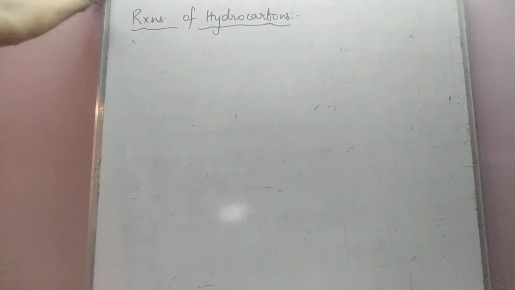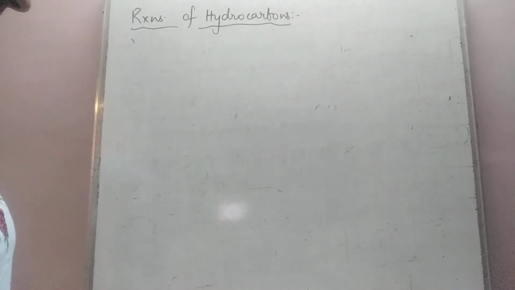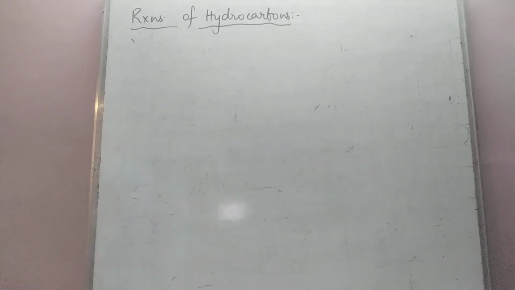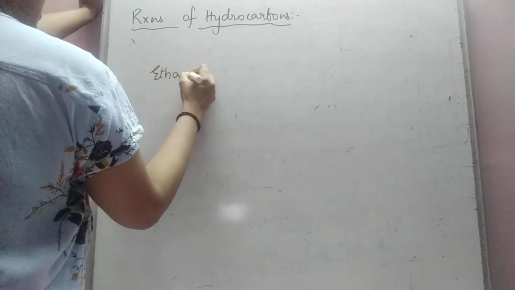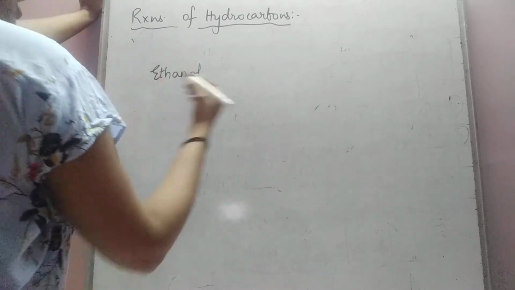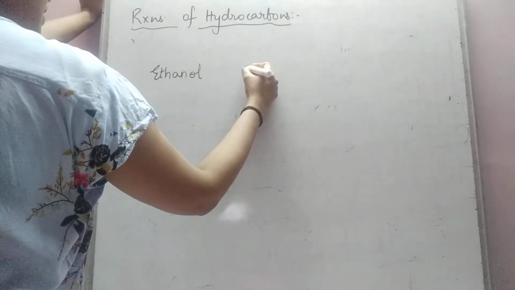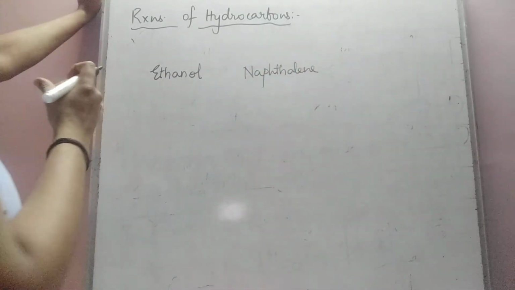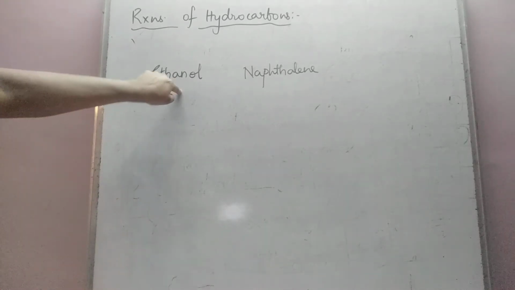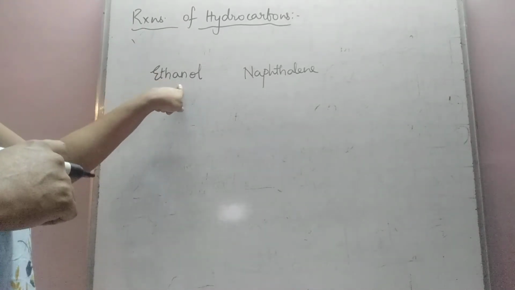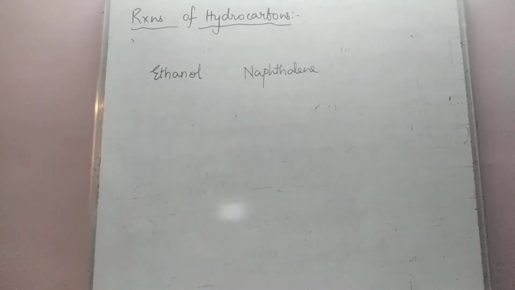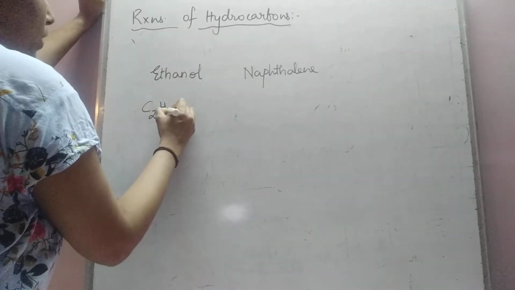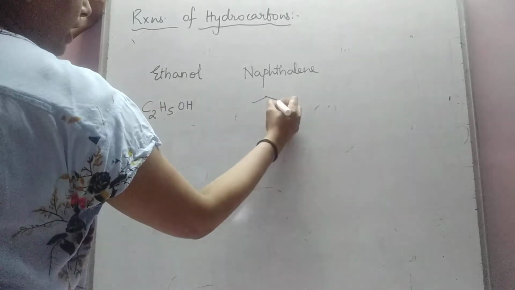Okay, I want to add something here about combustion. Now, when you undergo combustion of hydrocarbons, for example, if you take a sample of ethanol, that is rectified spirit, and naphthalene, and you undergo combustion of each of these. Ethanol is C2H5OH, this is the formula, and naphthalene